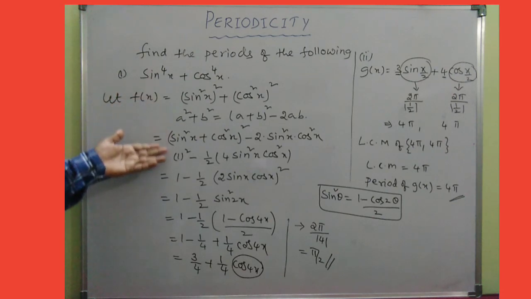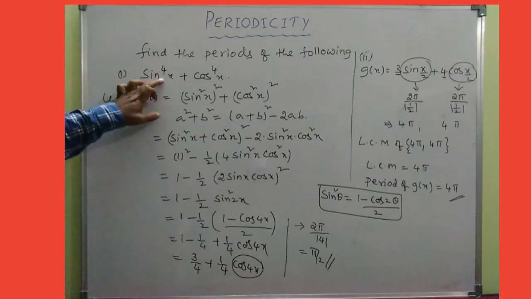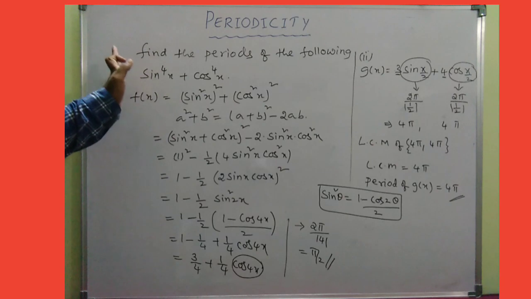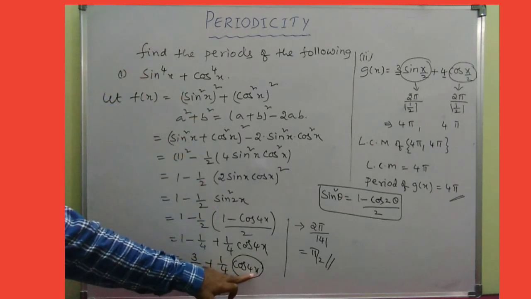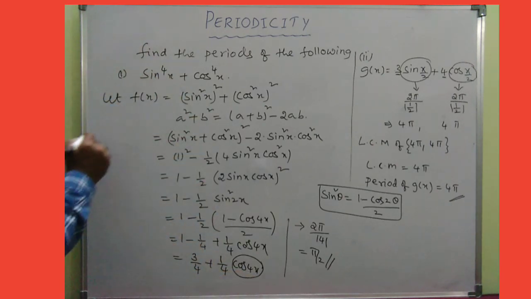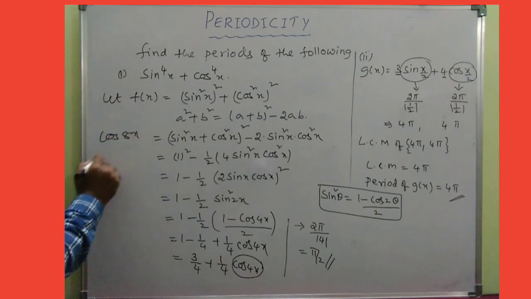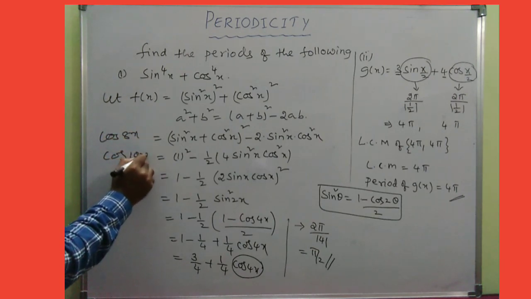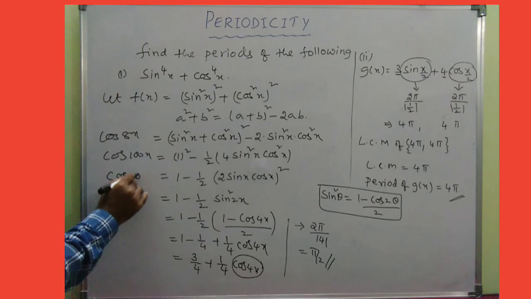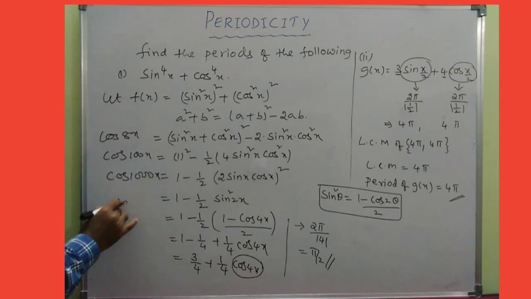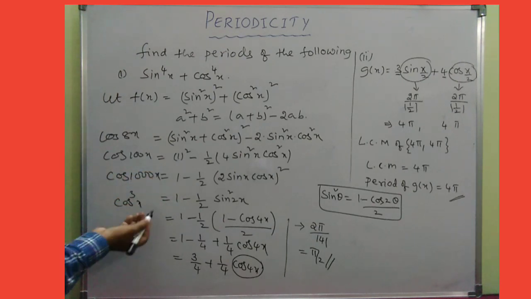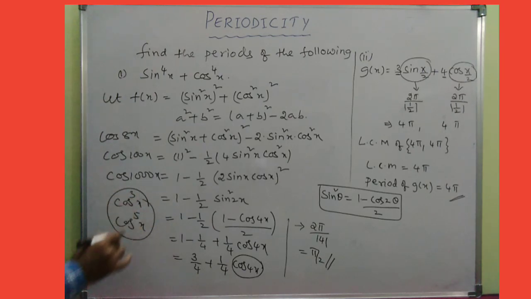See how beautifully we converted. So whatever power is given to you, try to reduce it into some multiple. We can write the periodicity for cos 8x, for cos 100x, for cos 1000x. But we have no formula for the periodicity of cos cube x and cos power 5x, etc. When these types of powers are given to you, try to reduce them into multiples and then find the periodicity.